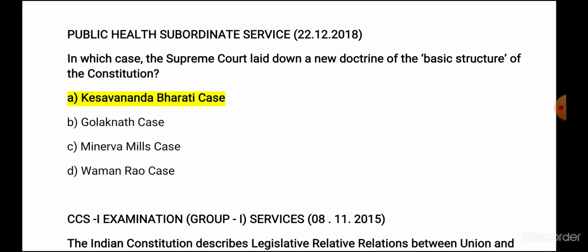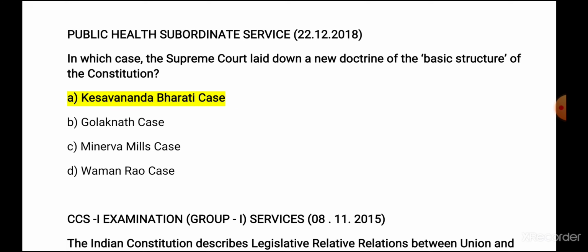Next question is, in which case did the Supreme Court lay down a new doctrine of the basic structure of the Constitution? This basic structure of Constitution we discussed while discussing the amendability of preamble.